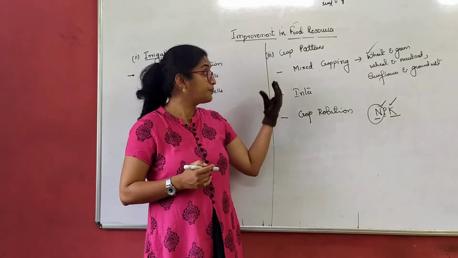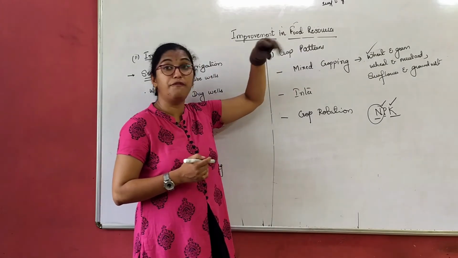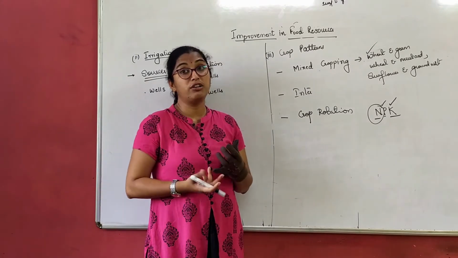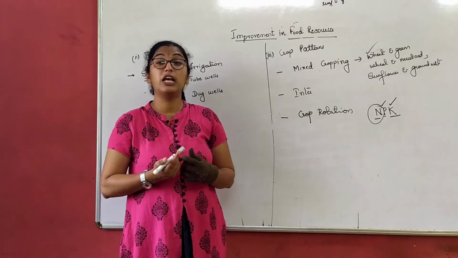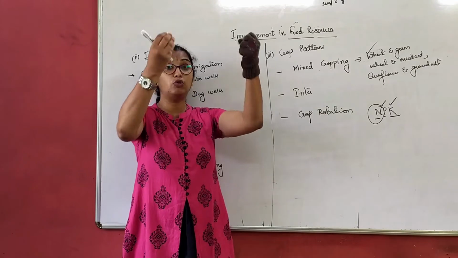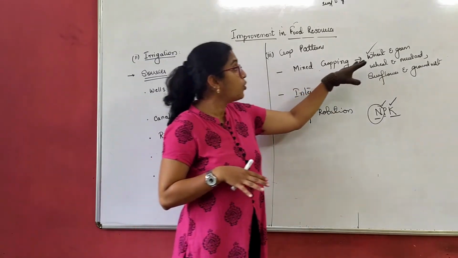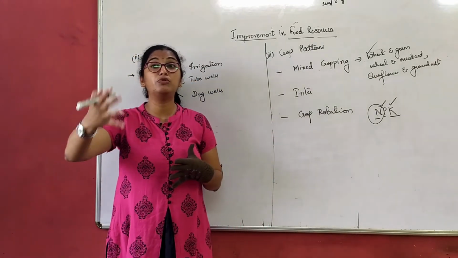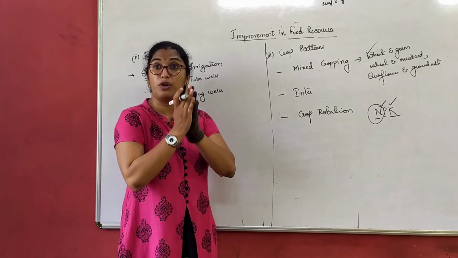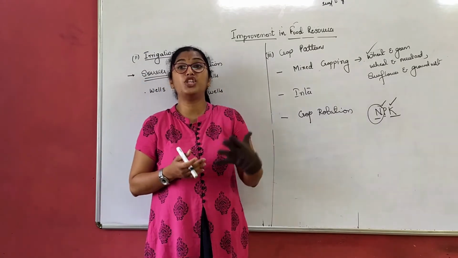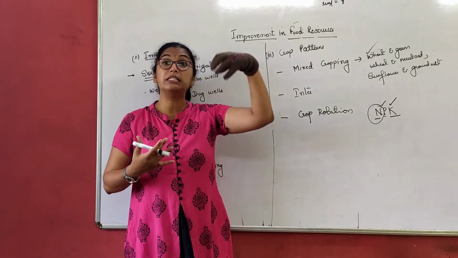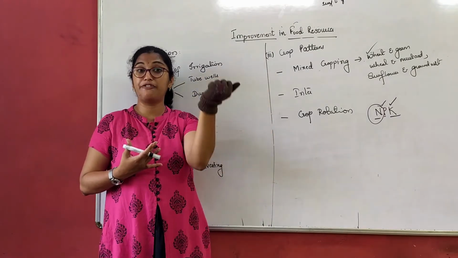Like if you remember in the crop variety part, when we discussed compost or green manure, we discussed a few things. You grow sun hemp or gore plant. So what will happen? This plant will bring all the nutrients to the surface. What type of nutrients did the gore and sun hemp bring to the surface? They were rich in nitrogen and phosphorus because that plant required them. So those plants brought those nutrients from deep inside the soil to the surface.